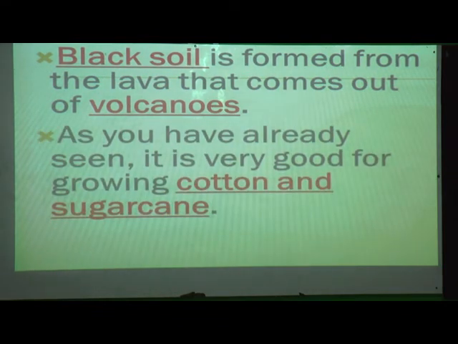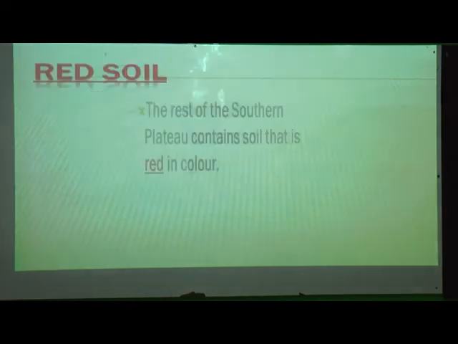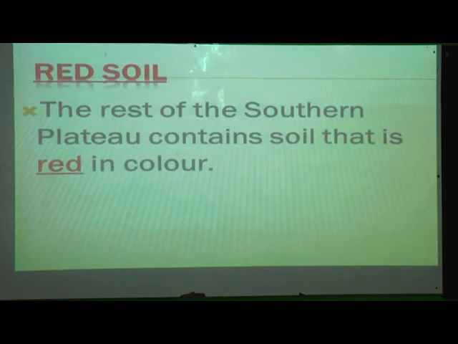As you have already seen, we have already covered this part. It is very good for which crops? Yes, cotton and sugarcane can be grown more in black soil. Now come to the third soil, that is red soil. So what is red soil here? We have covered our northern plain, correct? Now come to the southern plateau, which contains soil that is red in color. Red means the soil is red in color.